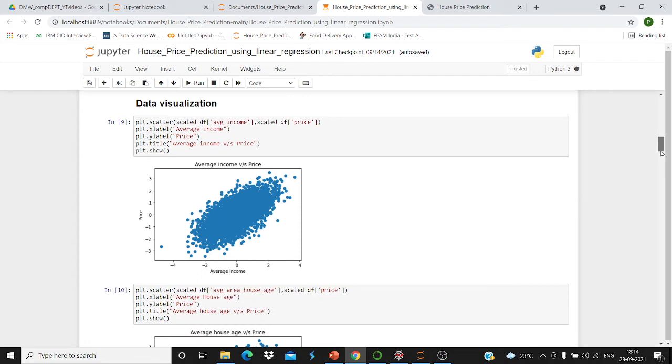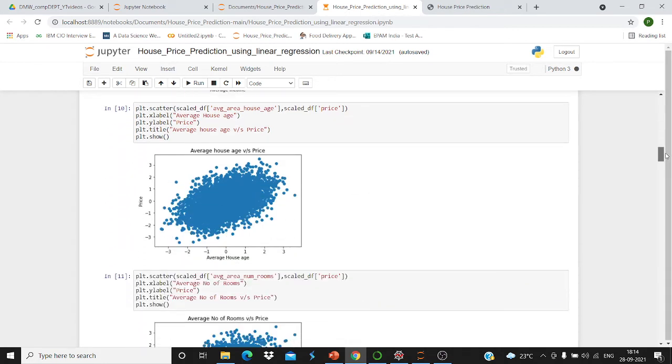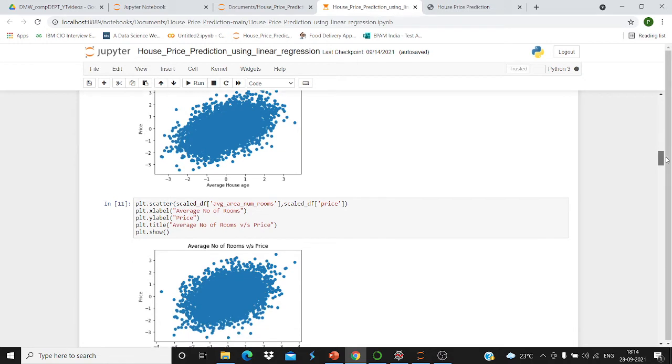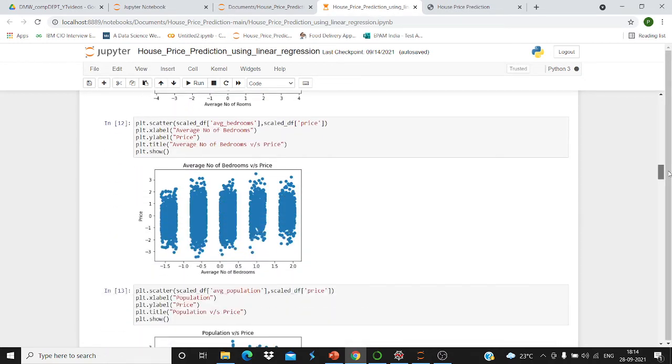After that, data visualization. So we are plotting graphs here from the mean deviation. Then it is the graph between average income versus price. So average income versus price will be shown like this, with the x-axis and y-axis. After that, similarly, average house age versus price, then average number of rooms versus price, then average number of bedrooms versus price. Suppose we see how exactly it is showing us.